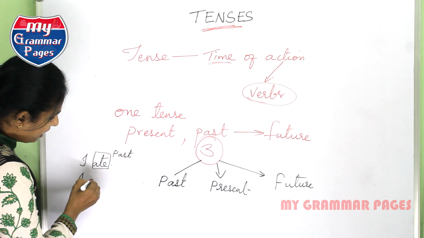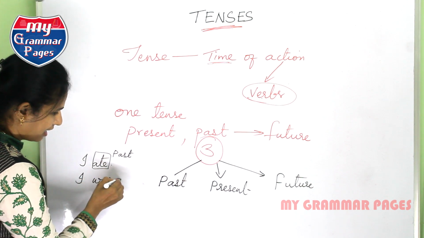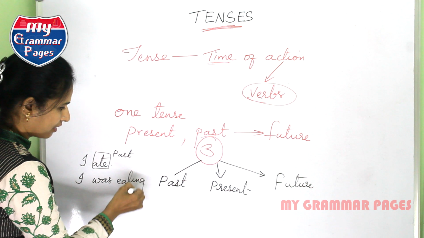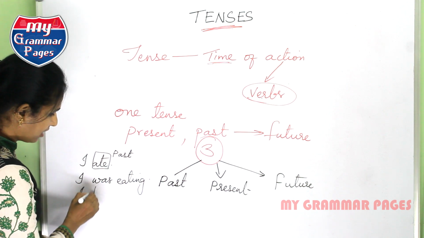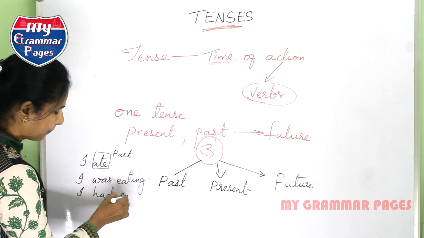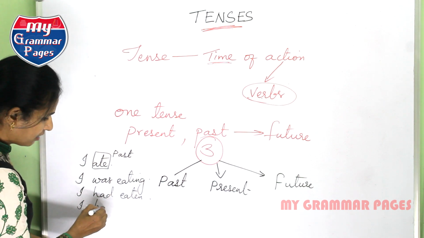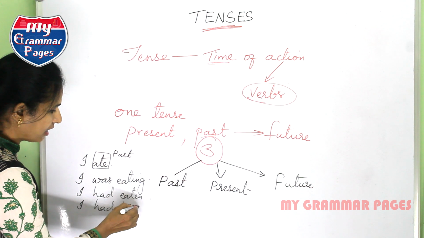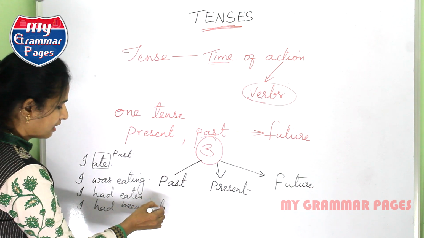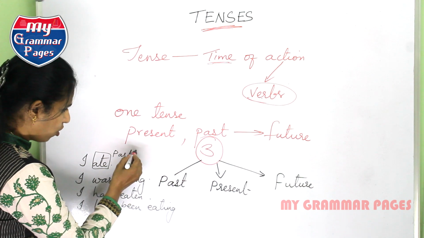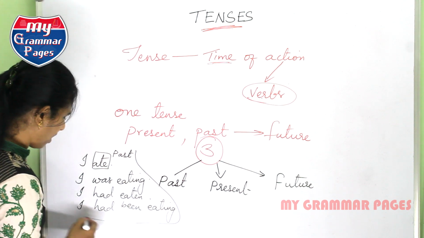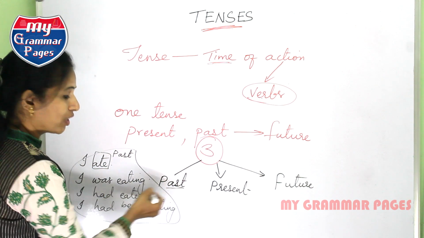Now we can write "I was eating," "I had eaten," and even "I had been eating." All these talk about past tense only.